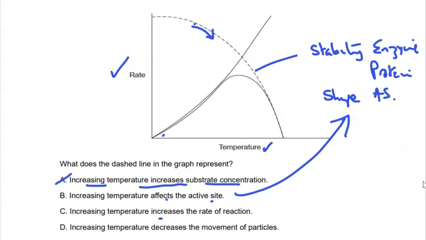Increasing temperature increases the rate of reaction. Well, that's only true up to a point where here the rate of reaction actually begins to decline. Increasing temperature decreases the movement of particles. It's actually the opposite. This will increase the movement of particles. So we are indeed left with 20B as our answer.